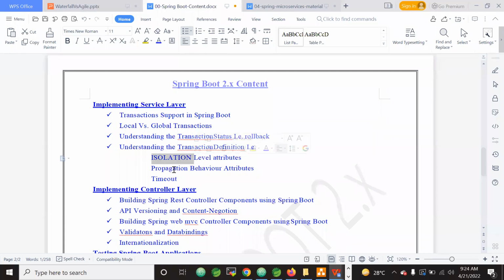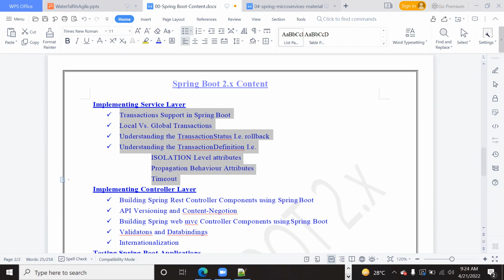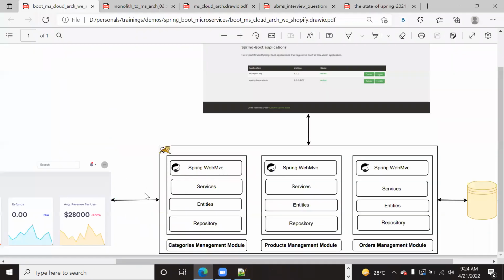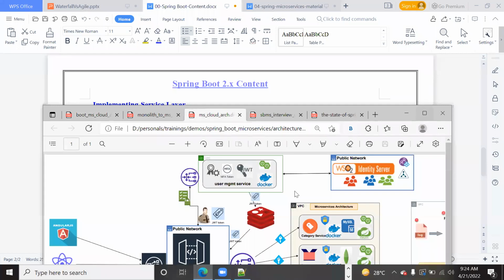And isolation levels, propagation behavior, timeout. So these entire concepts you need to be very clear. Why? Because the interviewer will ask you the question: in microservices, how do you handle the transactions? You handle the transactions in your Spring Boot. That is okay, good, because we are using Spring Boot, you implemented the monolithic application. Here you handle the micro transactions. That is good. But how do you handle the transactions in your microservices architecture?